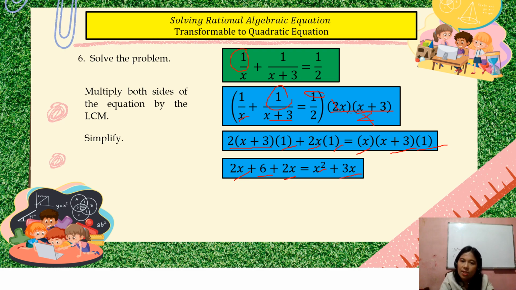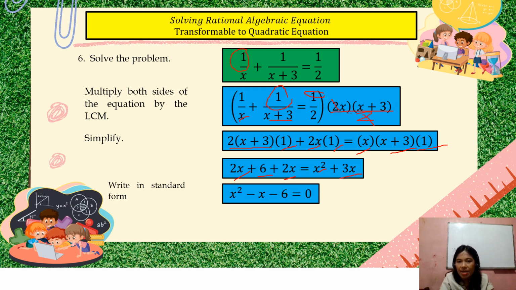And then you can now combine like terms, transpose, tapos, combine like terms para you can write this in standard form. And pag nag-perform ka, pag nag-add ka, combine ka, nag-transpose, you'll come up with x squared minus x minus 6 equals 0 na pwede mong isolve using factoring.